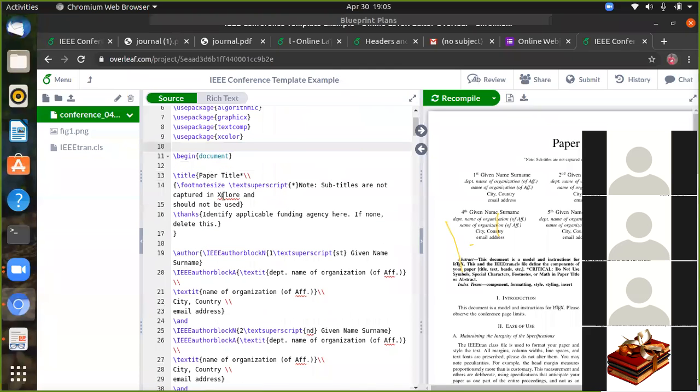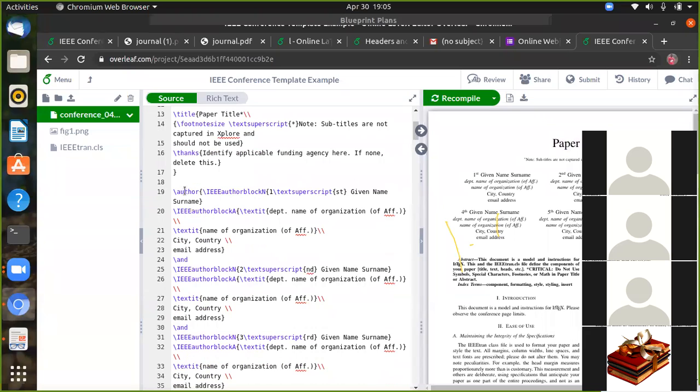So begin document, then title of the paper, backslash title, the paper title. Footnote size I was given, no footnote size. The some words you want to give now, you can give it. Normally we give the paper title followed by the author name.